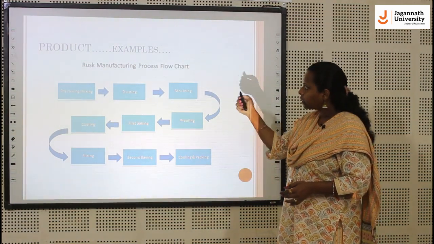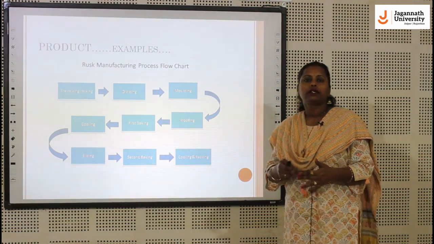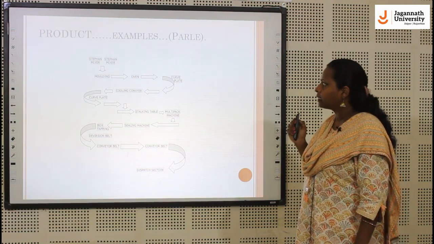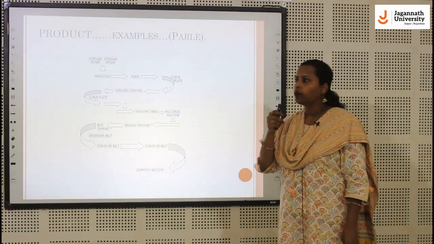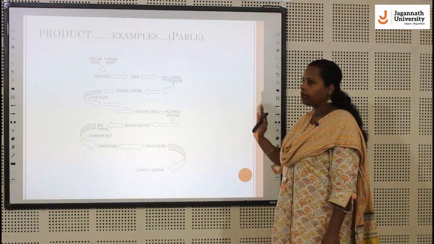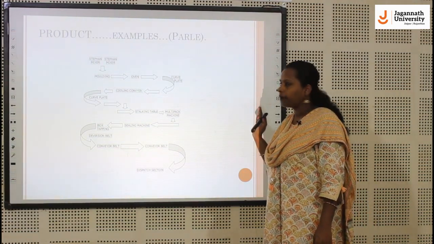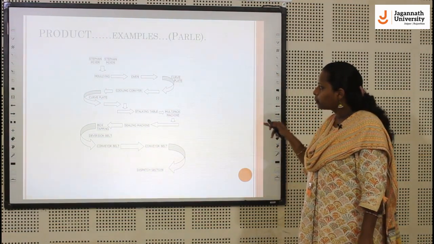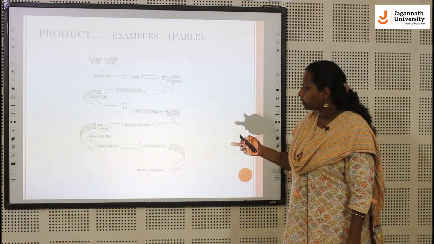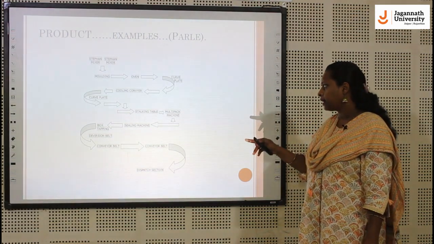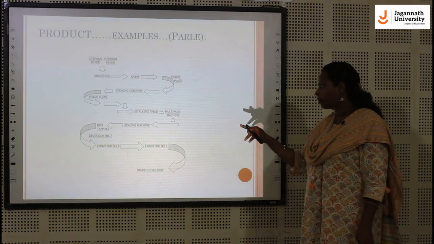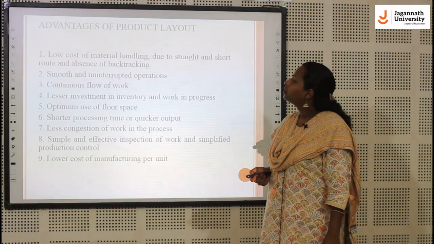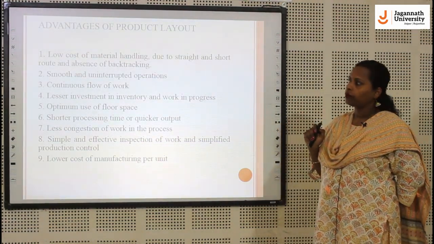So this is the product line example of toast manufacturing, or you can say rusk manufacturing. There is another example of Parle-G biscuits. The first material will go into the Stephan mixer, then the molder, then the oven. Using the curve plates, it will go to the cooling conveyor, then come to the stacking table, then sealing machines, then the box stepping, and through the conveyor belts, it will go to the dispatch section. So what are the advantages of product layout?